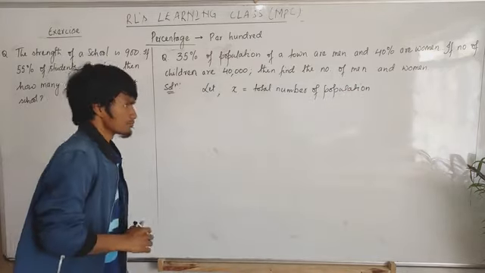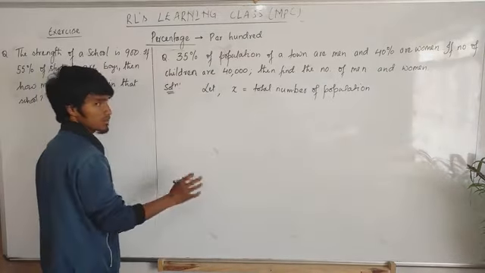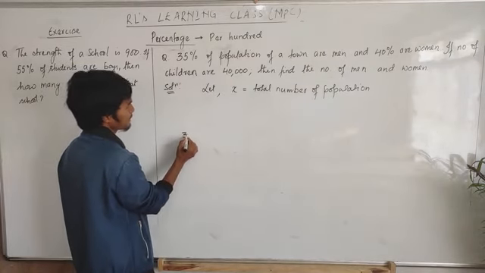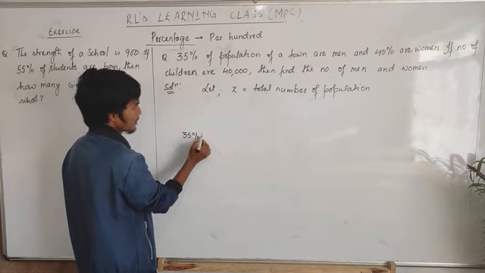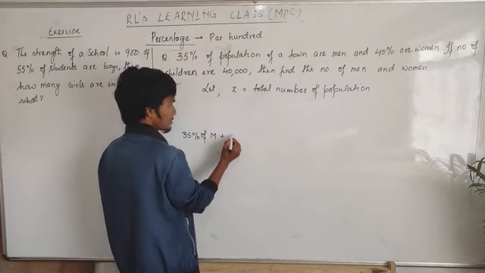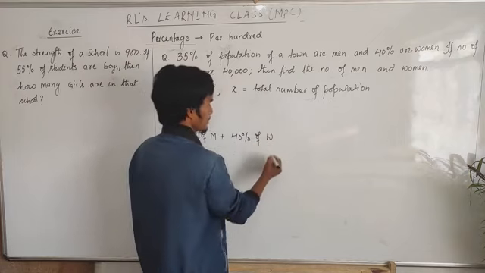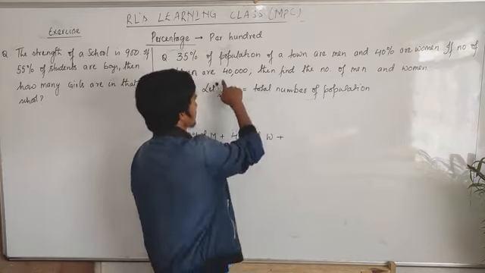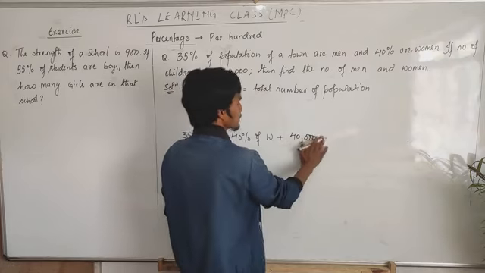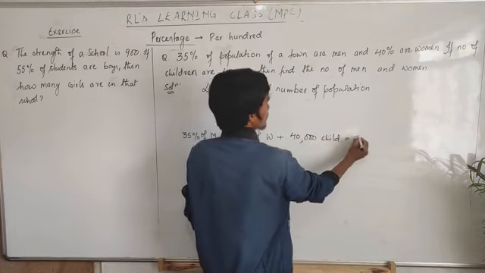Just for explanation, you don't need to write this part; only this you need to write: 35% men plus 40% women plus 40,000 children is equal to x.